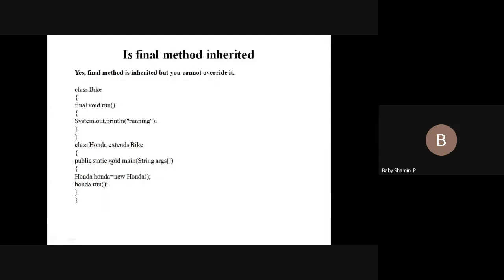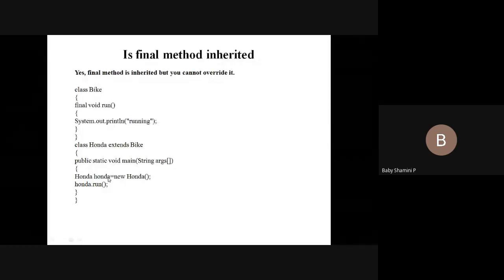So this child class does not contain any method with the same name as the parent class, isn't it? I just declare a child class, and inside a method, I'm going to create an object for the child class and run its properties. That is, I'm going to run Honda.run now. This child class checks for the run method. In this child class, I'm not declaring any run method. So what is the next concept? This child class extends the properties of the parent class. The parent class contains a method run, so we can inherit it in the child class, but we cannot override it.